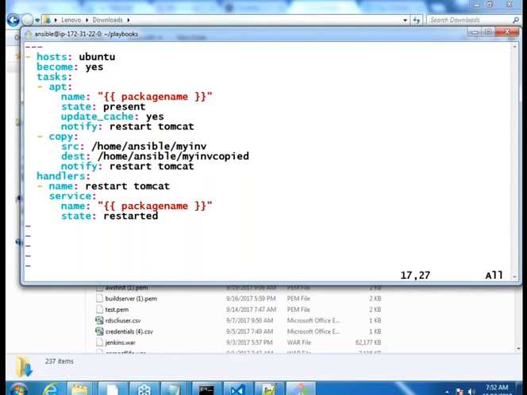Okay. And there is one more thing which I want to do. Where is my file? Yeah. So destination, right? Destination also I want to make a variable, because in this we would be checking.